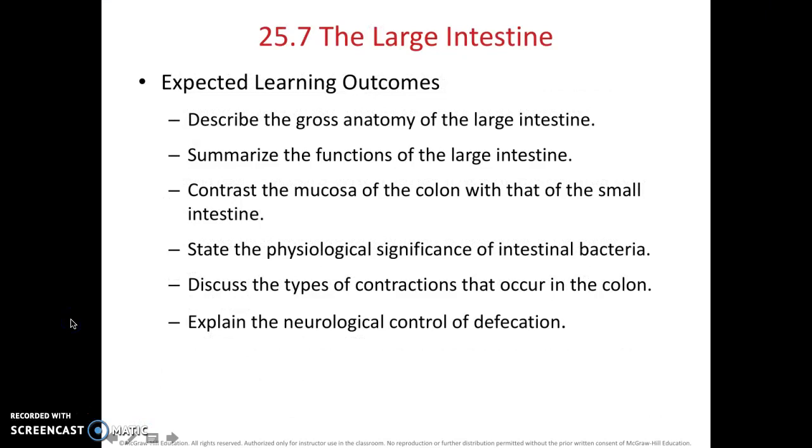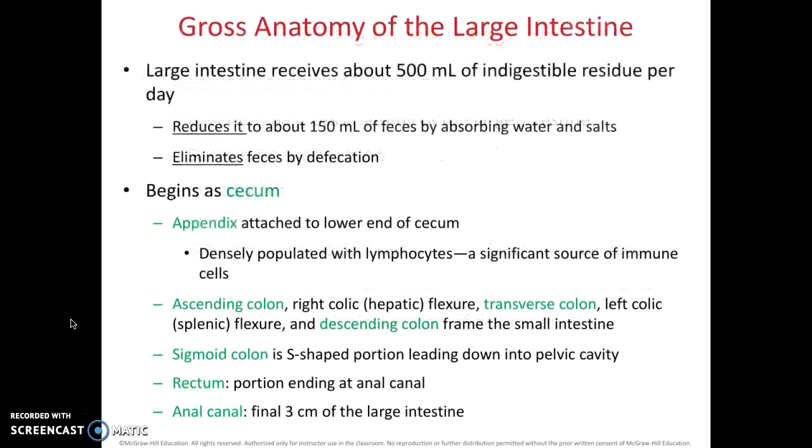So we'll start talking about the large intestine here and talk about defecation. Again, definitely look at your book for more explanation. So the large intestine receives about 500 milliliters of indigestible residue per day, and its function is to reduce it, basically compact it into feces, and then eliminate that feces via defecation.